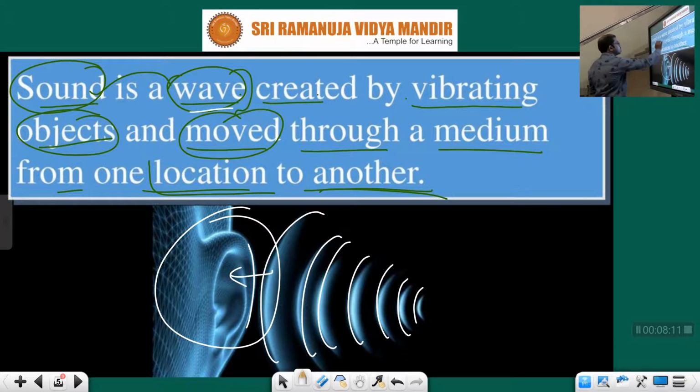So here, what is it? Sound is a wave created by vibrating objects. Vibrating objects create what, children? A wave. Okay. That wave transfers from one location to another.